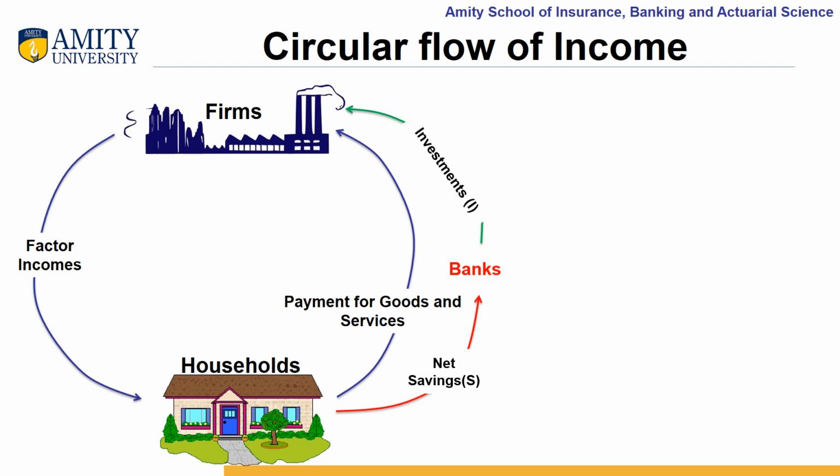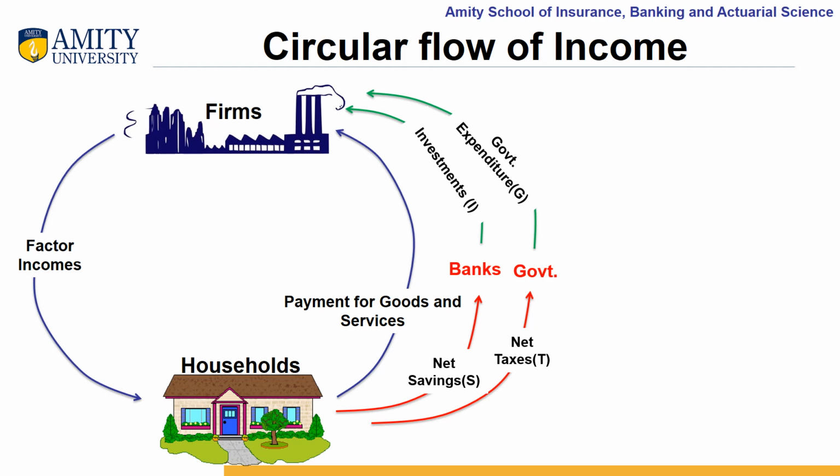Now, let us introduce the government and see how the households and government interact with each other. The government charges taxes from these households and business firms, and the money is going out of this circular flow and is known as the withdrawal. And when we talk about the interaction between these firms and government, they have government expenditure. They provide you free hospitals, free roads, and some goods and services for which they hire the services of these firms.